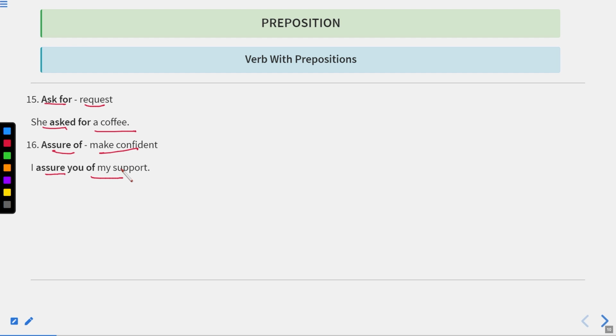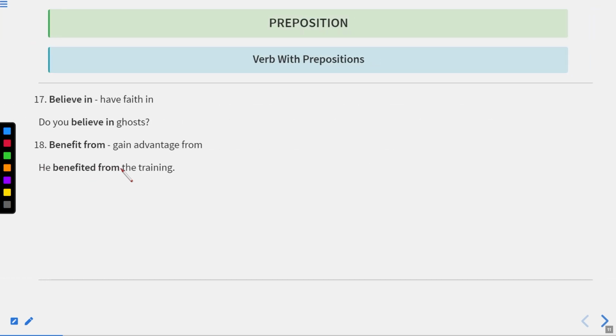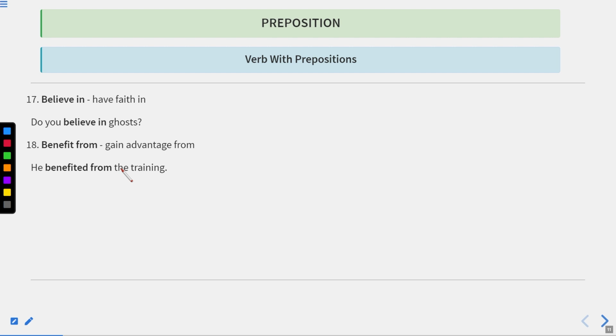Okay. Now let us move to the next one. Believe in means have faith in. Do you believe in ghosts? Okay. Benefit from means gain advantage from. When we gain advantage from something, that is benefit from something. He benefited from the training. Okay. Sorry, he was benefited from the training. It means the training gave him a lot of benefits.